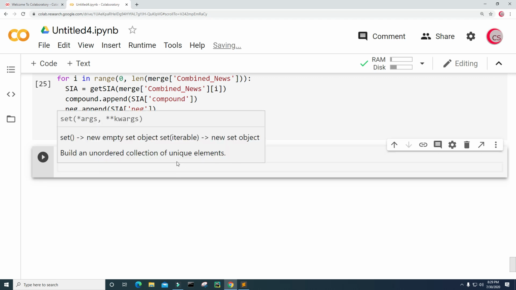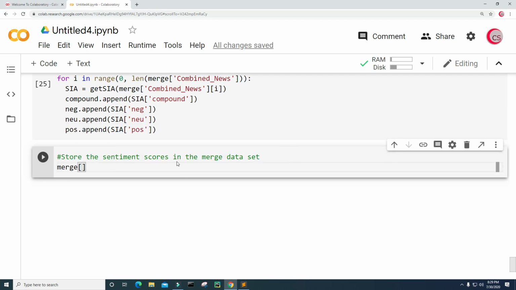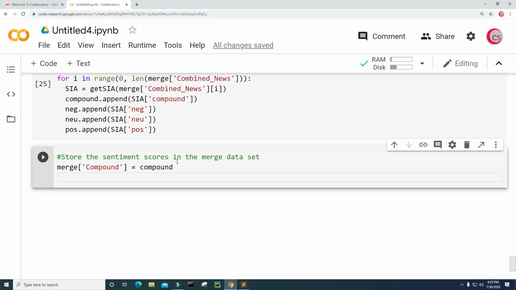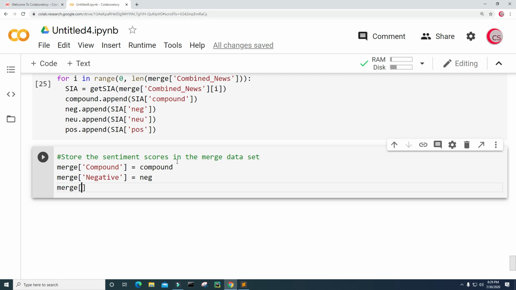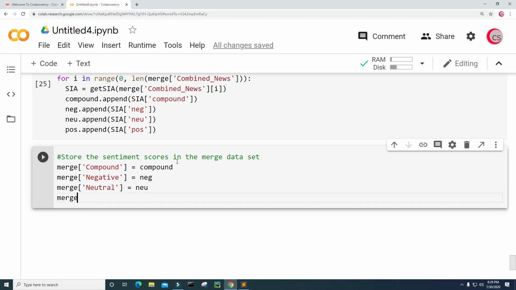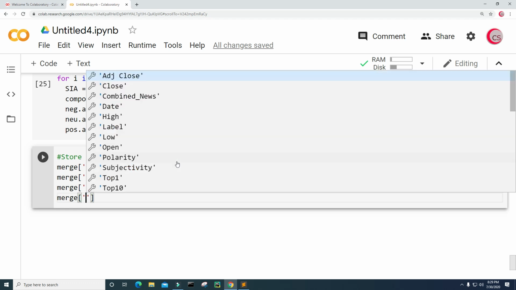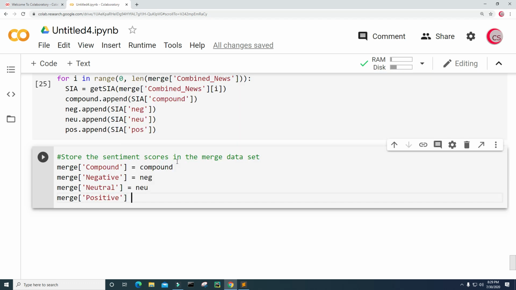Okay, so I'm just going to type merge, and then I'm going to put compound, and I'm going to set this equal to compound, then merge negative, and that's going to be equal to neg, and then merge neutral, and that will be equal to neu, and then last but not least, merge positive, and that's going to be equal to POS.